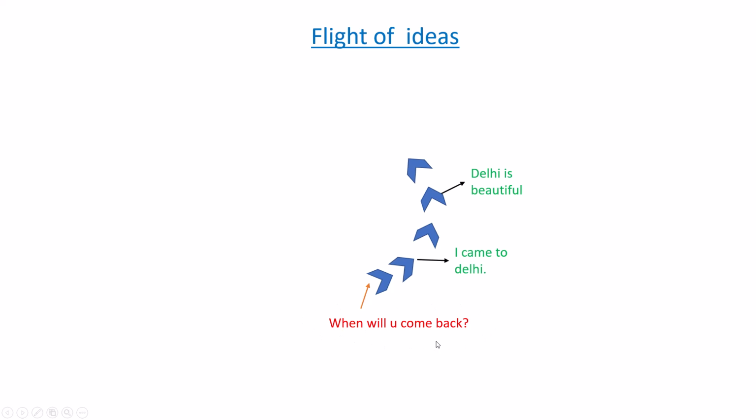When will he come back? He may say tomorrow or the day after tomorrow or today, like that. Anything he has to say. But what he said is, I came to Delhi. Delhi is beautiful. This is not related to the question. So that is called flight of ideas.